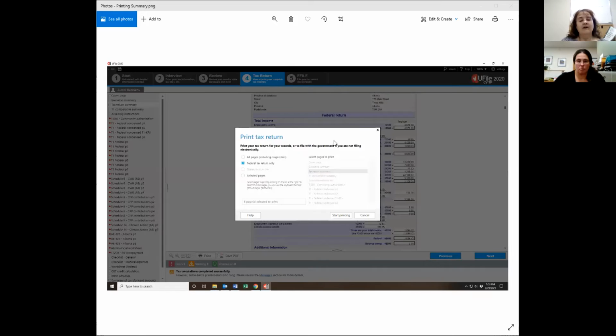The other thing I wanted to talk about, and I'm going to share my screen again, is printing. When we have completed the tax return for our client, we're just going to print a summary. They don't need the whole tax return. They just need a federal summary, so you can just click on that. That's what it looks like, the federal tax return only, and that will give us a summary. If you don't want to print or you can't print at home, we have USB drives here that we can give you. Just let us know and we can give you one of those. You can just save them to that and we will print them for you.